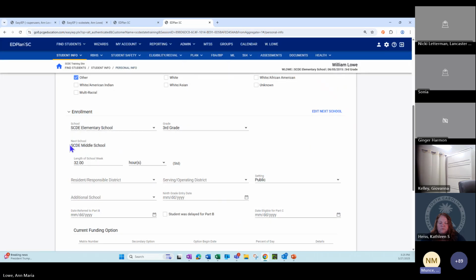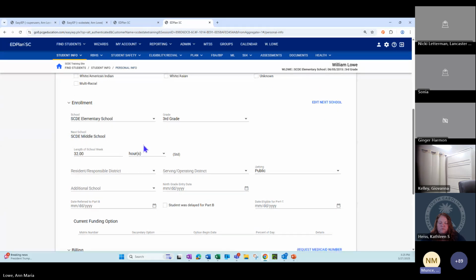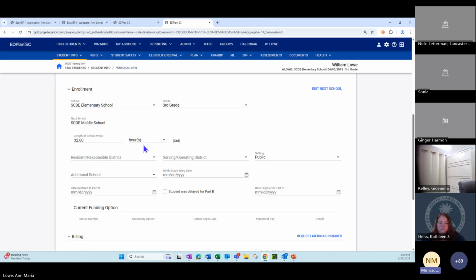This will do 2 core things in the system once it's set. One is folks will be able to see the student in search results associated with the middle school using the exact same permissions. That does not mean that general ed educators at the middle school will get access to the student. It just means that people who have all schools access would be able to see that student and review the records.